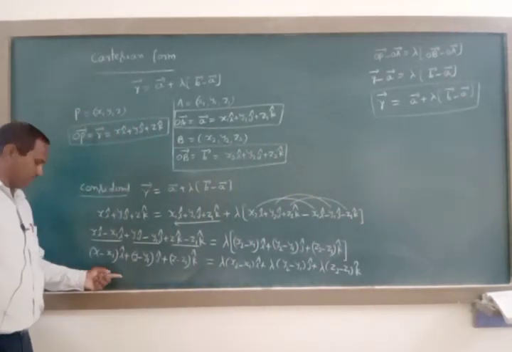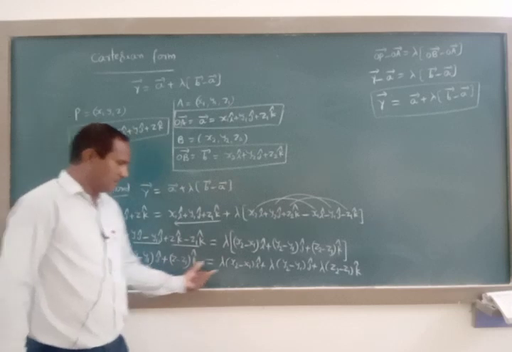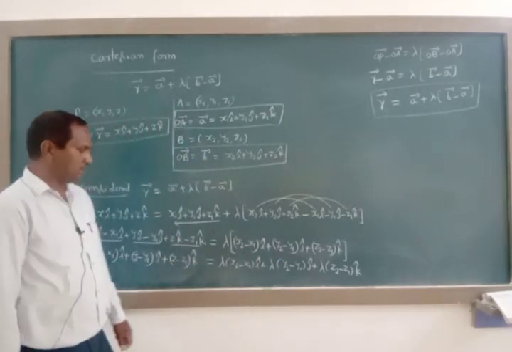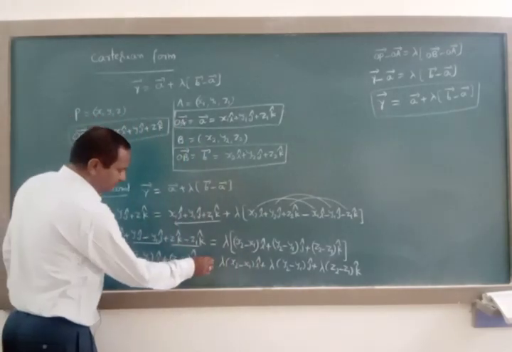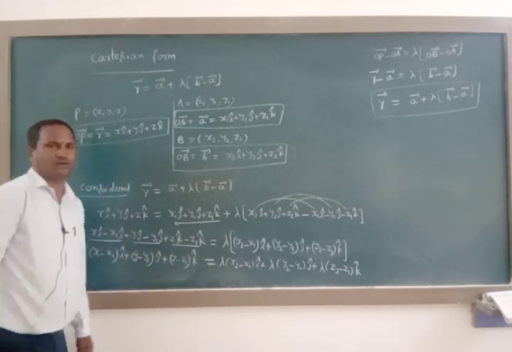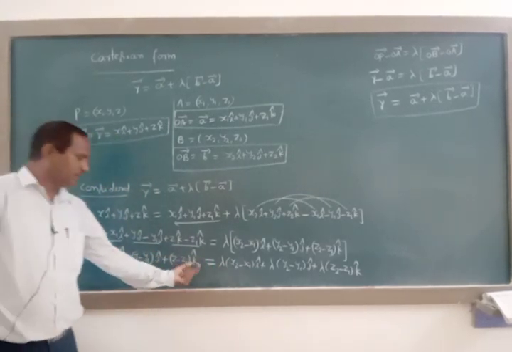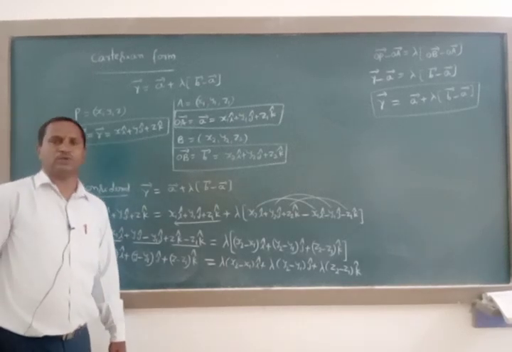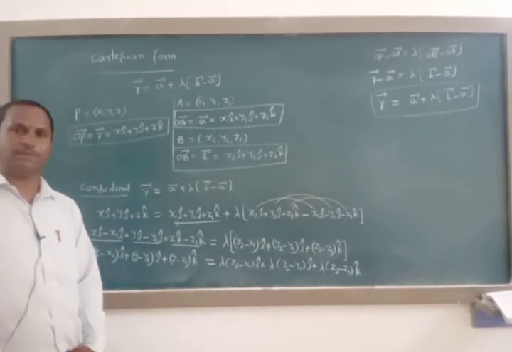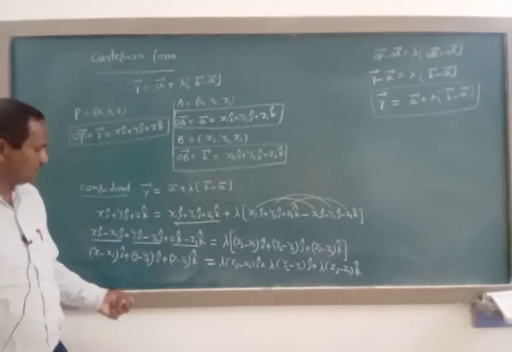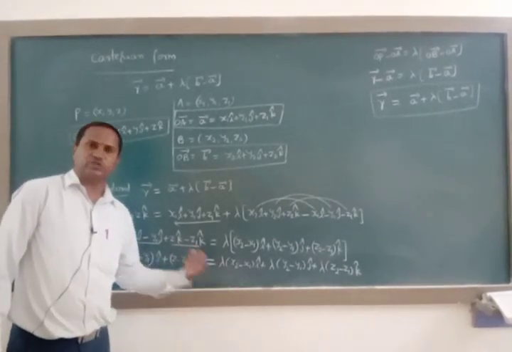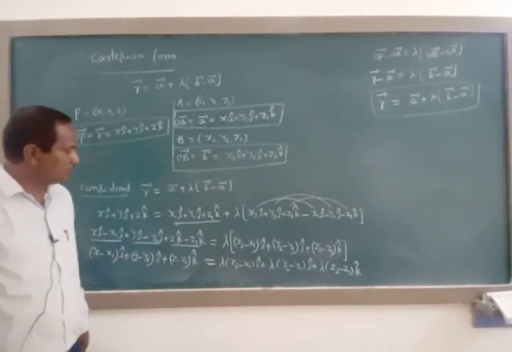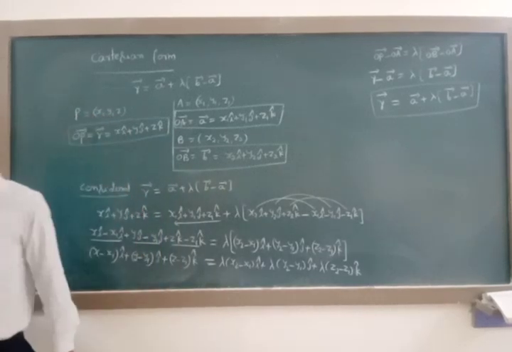Here if you can observe, this side is also a vector and this side is also a vector, and at the same time between these two the equality symbol is there. Whenever these two vectors are equal, then we must compare their corresponding coefficients of i cap, j cap and k cap. Because the equality symbol is there between these two vectors, we call those equal vectors.